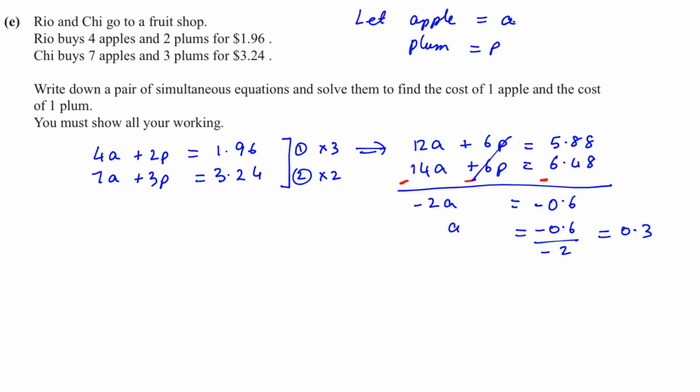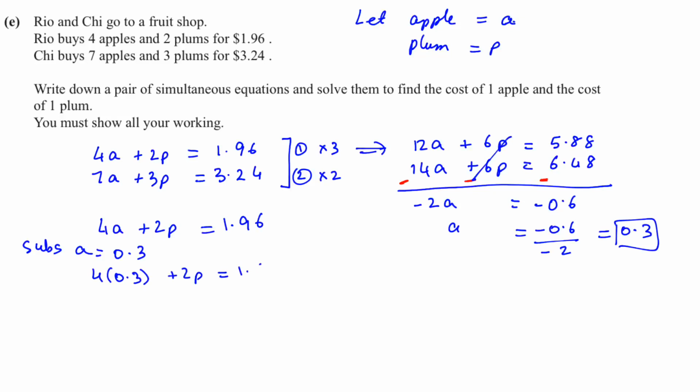Now that we have found our A, we have to find P. In whichever equation you want, in place of A, substitute 0.3. I'm choosing equation 1, 4A plus 2P is equal to 1.96. Substitute A is equal to 0.3. 4 multiplied by 0.3 will give us 1.2.